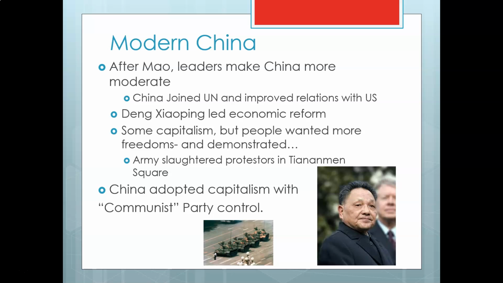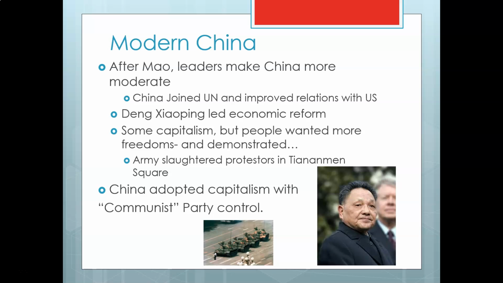And this goes on for weeks. They're asking for democracy. They build a kind of Statue of Liberty sort of thing there. And it's all these young people. It seems like a revolution is about to happen and that China is going to become a democratic state. It was a very exciting time to be able to watch all this on TV every night.